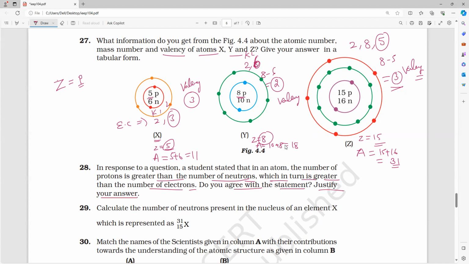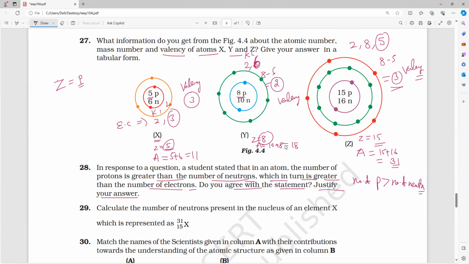He said that the number of protons is greater than the number of neutrons. Is it possible? Any atom have you seen like this till now? No, sir. So the number of protons may be different, but the number of neutrons may be more than the protons. But the number of protons will never be more than the neutrons.